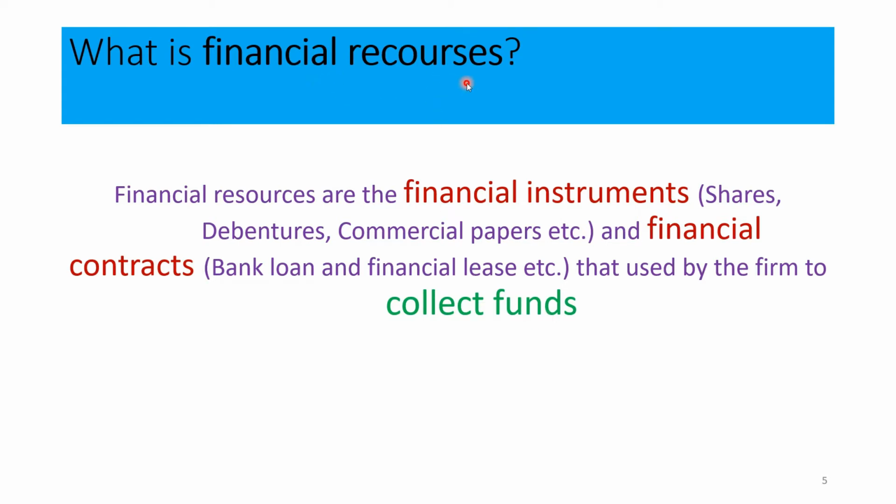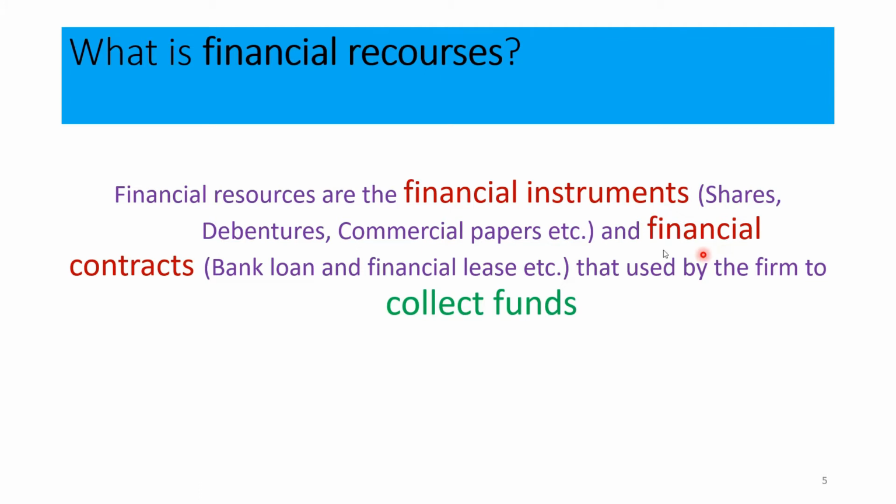Therefore, under this financial resource, we can identify two different items: financial instruments and the financial contract. Why do we use these financial instruments? Why do we use this financial contract? The purpose is to collect funds. Therefore, what is a financial resource? A financial resource is a financial instrument or financial contract that business firms use to collect funds. Now you have an idea what a financial resource is.